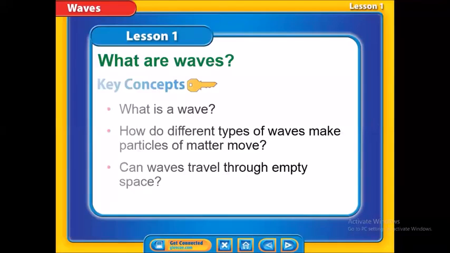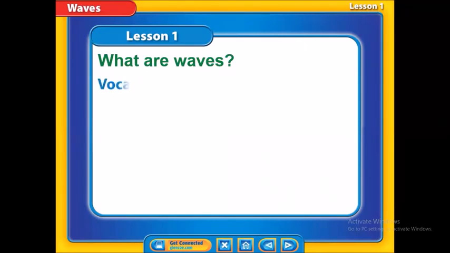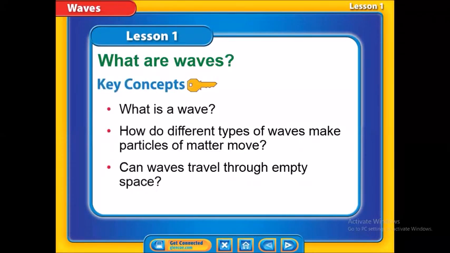We learned in this lesson what is a wave, how do different types of waves make particles of matter move, can waves travel through empty space? Okay, and to answer this question, what is a wave? As we said, it's a disturbance that moves energy from one place to another without moving the matter itself.